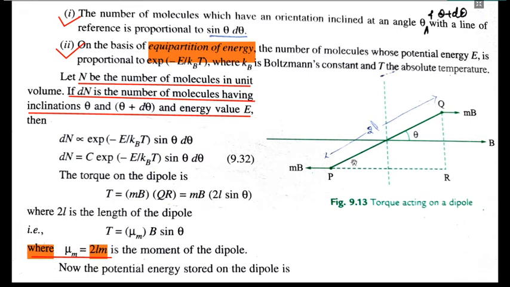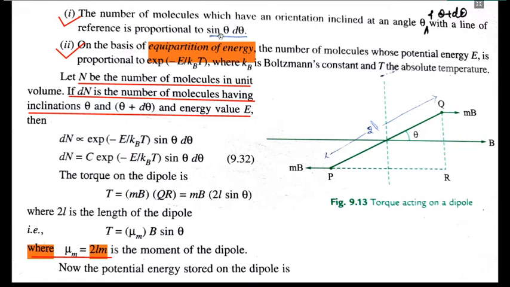So they are saying that, in general, all atoms are aligned at theta, but when you are picking a very small region, it would be a range. So dn is aligned within the range of theta to theta plus d theta. That's why I mention it over here. If they are aligned in the range theta to theta plus d theta and they have the energy value E, then according to the equipartition theorem I can say that dn is exactly proportional to exponential minus E upon kT times sin theta d theta.